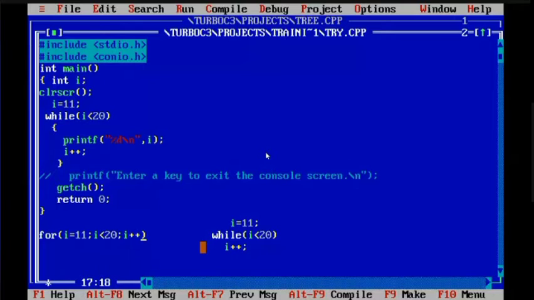Here you write while I not equals 8, and when it becomes 8 you terminate that while loop.